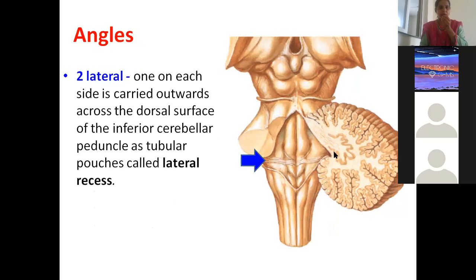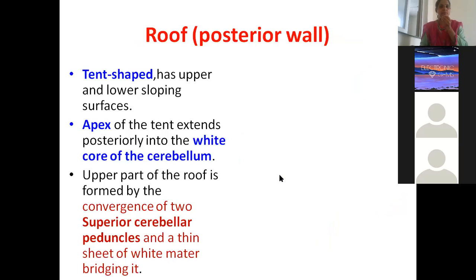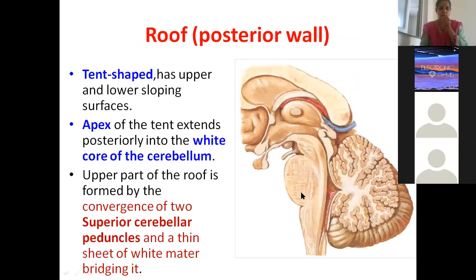These are the two lateral angles, one on each side, carried outwards. Ma'am, is this a question on the fourth ventricle? It comes as a direct question. There is no twist here. Directly you will get the question: describe the fourth ventricle in detail. It comes as an essay question. That's it.